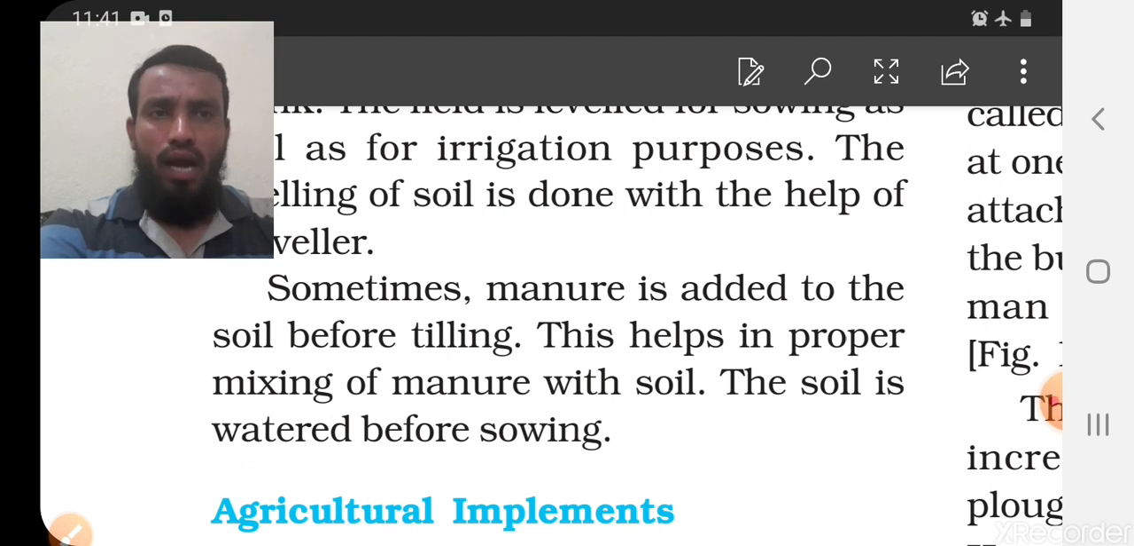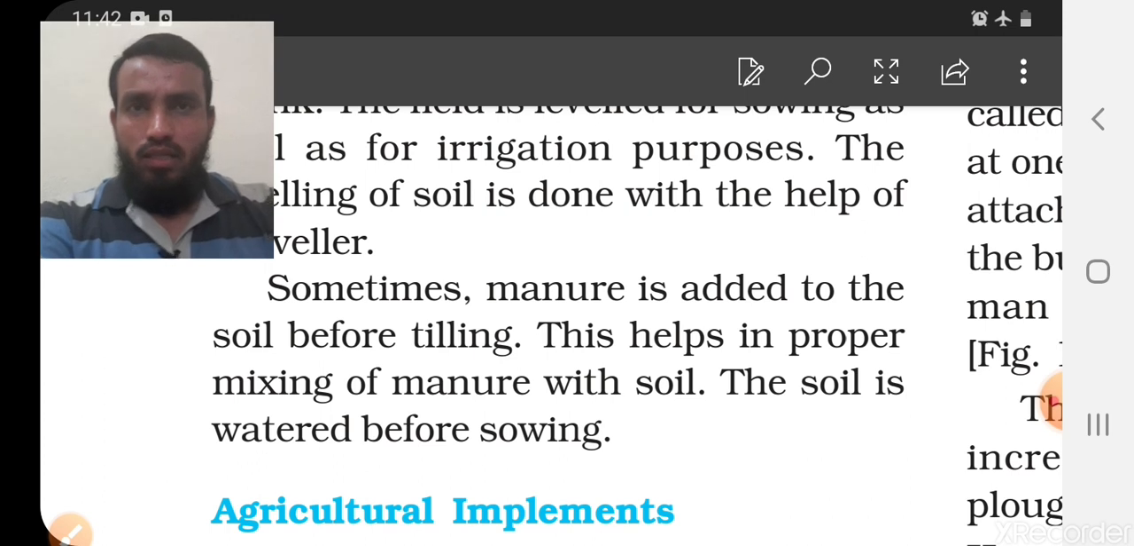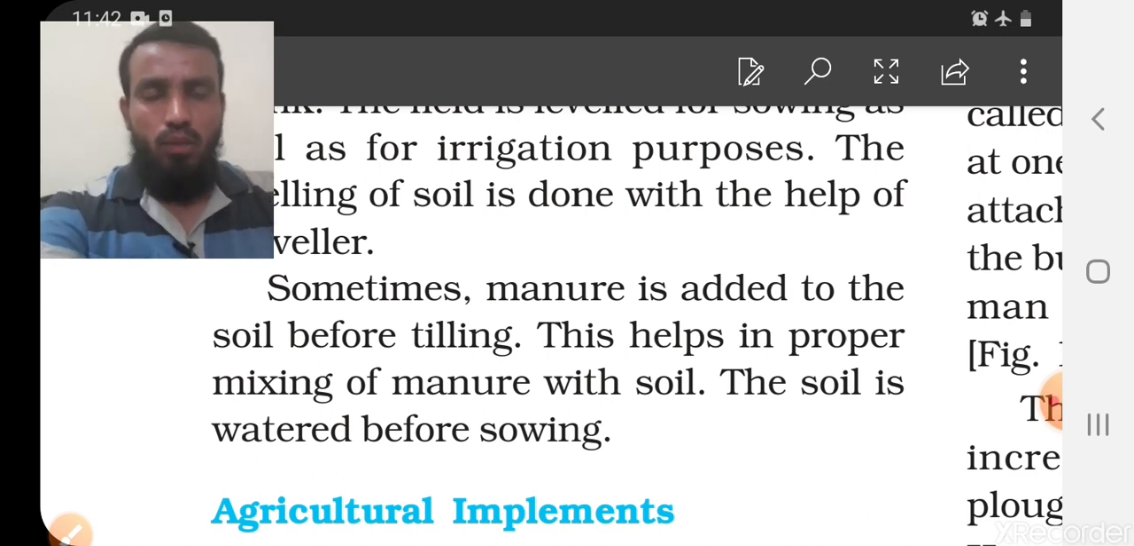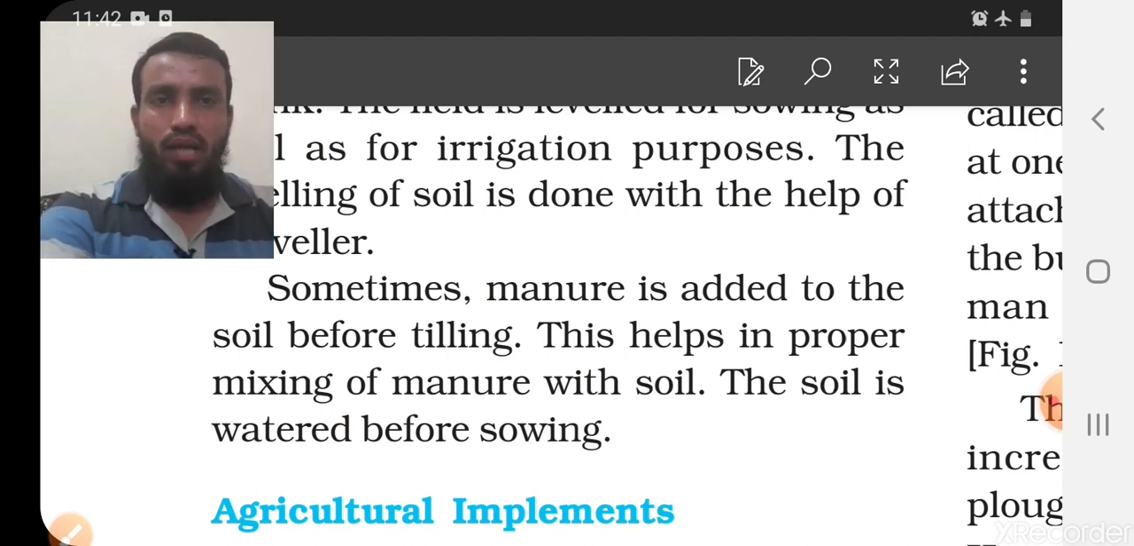And sometimes manure is added to the soil before tilling, so this helps in the proper mixing of the manure. If some farmers want to spread manure, it is a natural fertilizer, you can say, which can be made naturally from cow dung in the field only. So if farmers want to spread the manure in the soil before starting the growth of the plants, it's a good time to add the manure, because with the help of the tilling, at the time of preparation of the soil, the manure will be mixed properly into the soil. That is why we can mix the manure at this time, and water before sowing also.